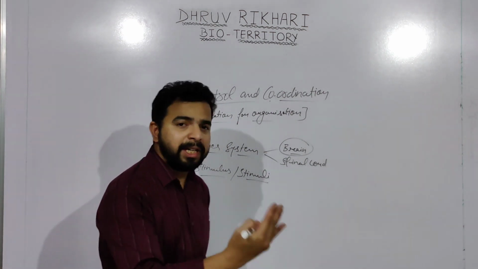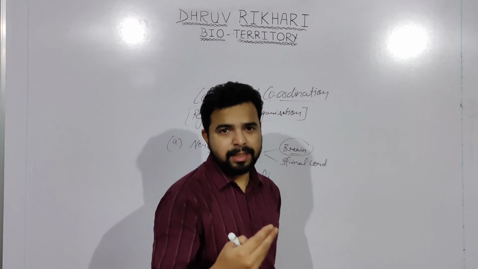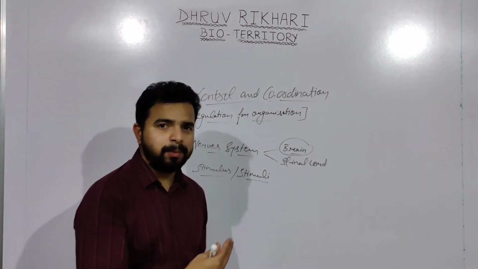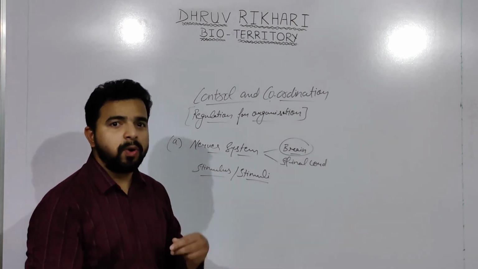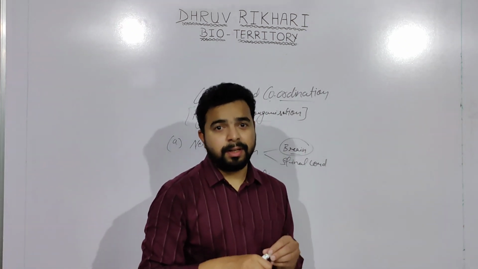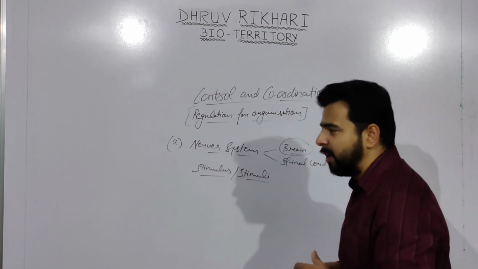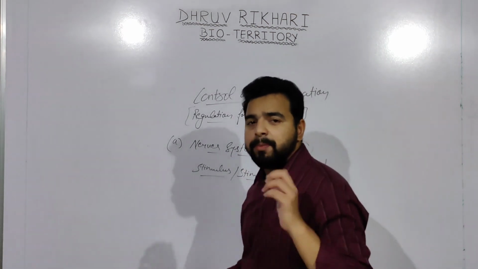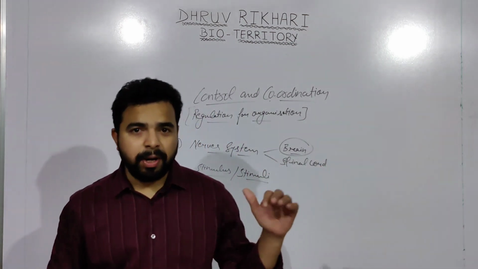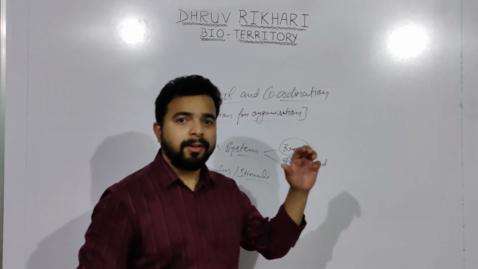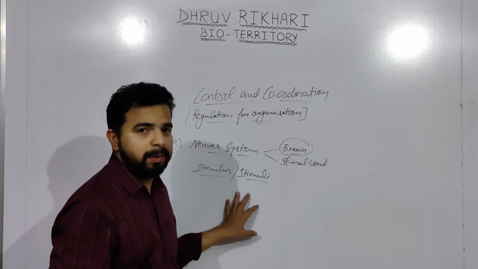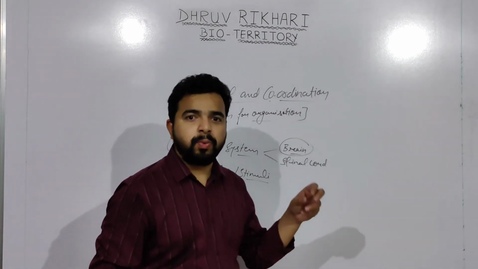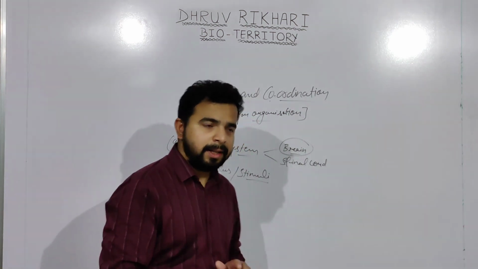For example, a temperature change. These days it is very hot outside, and in hot temperature our body responds by sweating. In cold, our body responds to the climate conditions by shivering. So what we receive from the surroundings is the stimulus.